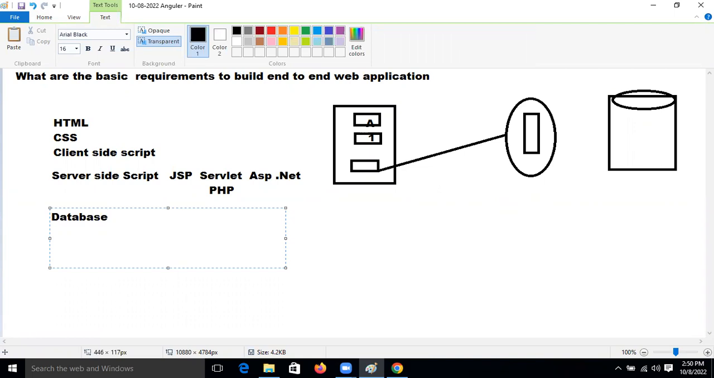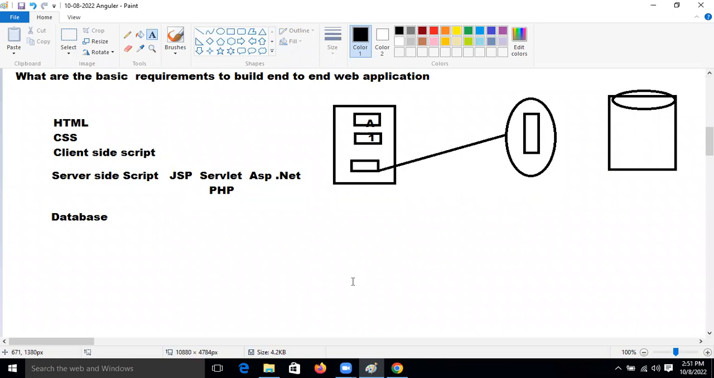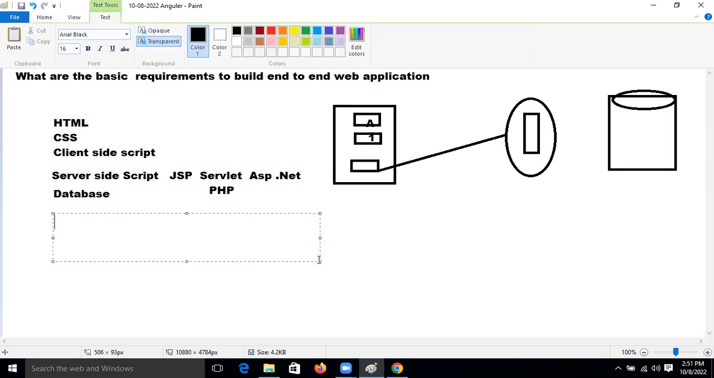After that, I'm talking about developing one end to end web application, guys. We need to develop one web application. Okay, so next, we need cloud deployment.